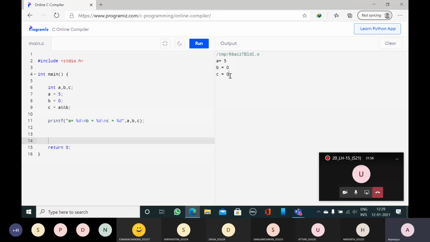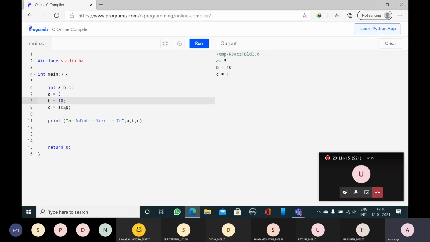So in class I explained that any value other than 0 is true. A 0 value is called false. The C program will give either 0 or 1. If it is true, the value is 1. If it is false, the value is 0. Cleared up to this? Yes, sir. Now you can work with different values. If you change this 0 to 10, now true and true is true. True means 1. c is equal to 1 is displayed onto the output screen.